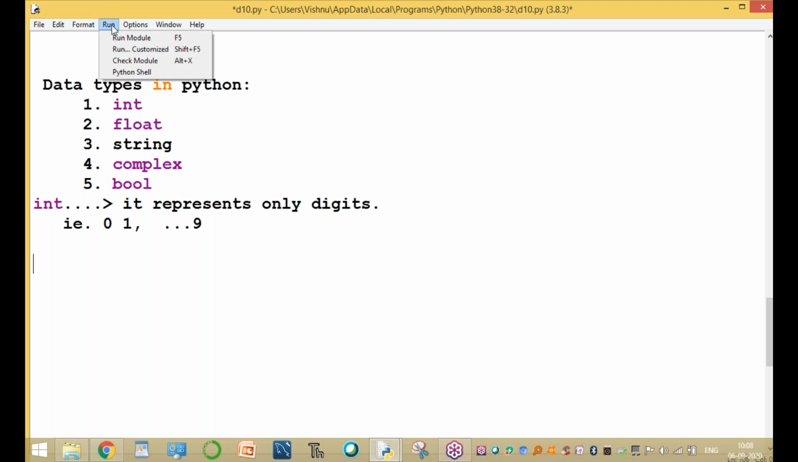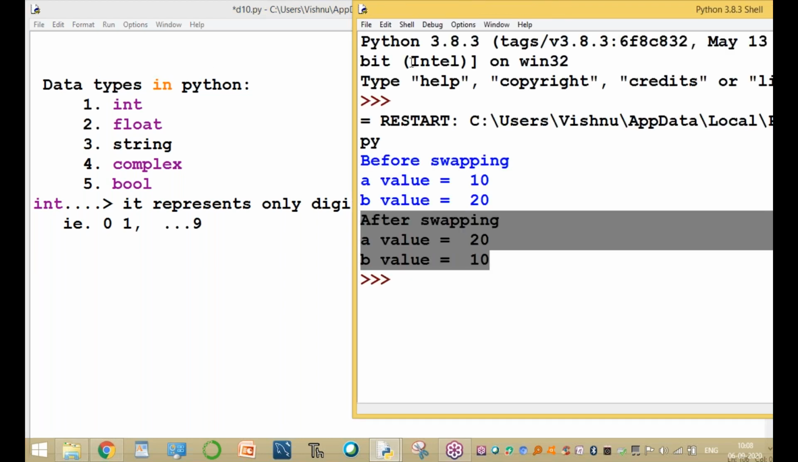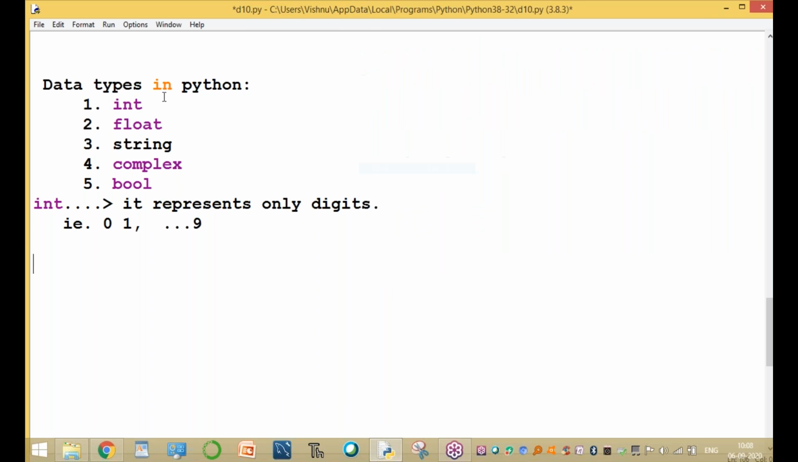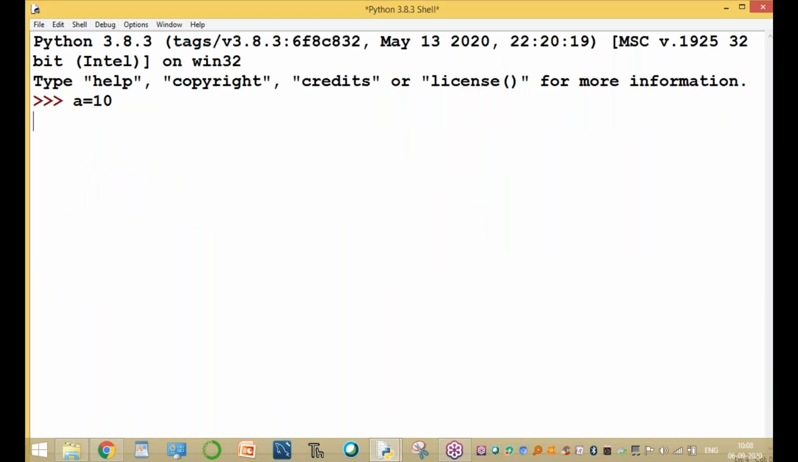So how to specify it? Go to the Python shell prompt. Here, for example, a = 10. Print of a means print the value of a, and the value of a is 10. What is the data type of a? Print of type of a. The data type of a is integer type.